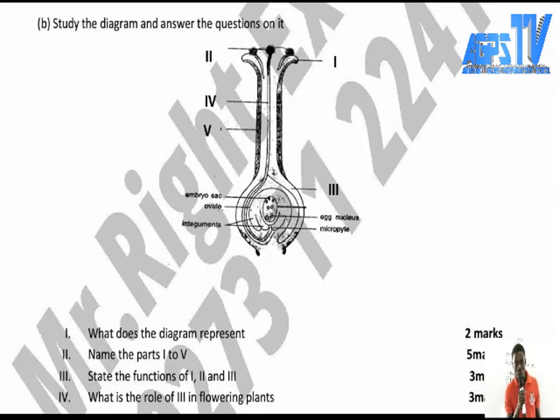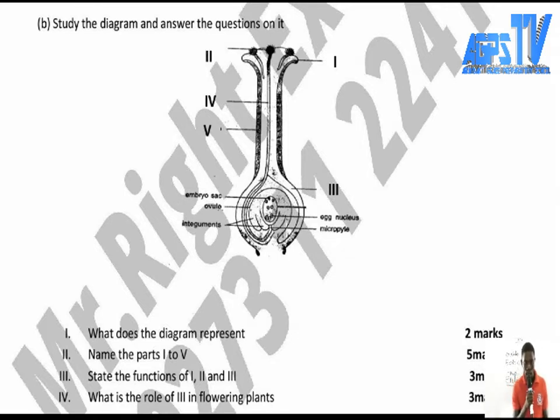So now let's go to I. What does the diagram represent? Look at the marks over there, 2 marks. Name the parts labeled I to V, 5 marks. It means that if you're able to label one, you get 1 mark, with correct spelling. If you're able to label all the parts, you get your marks.